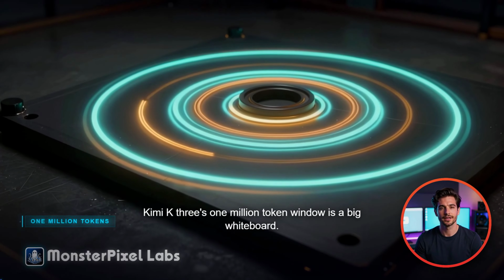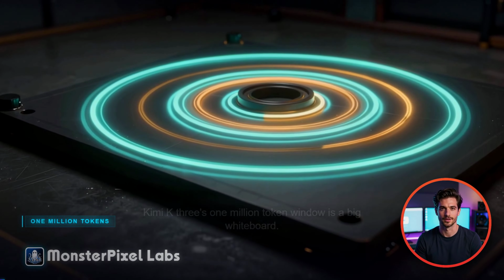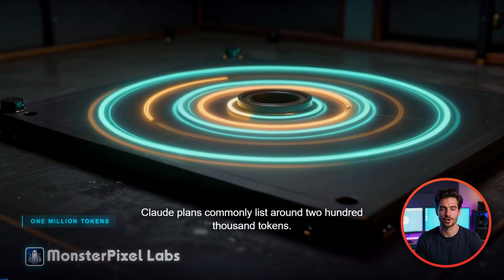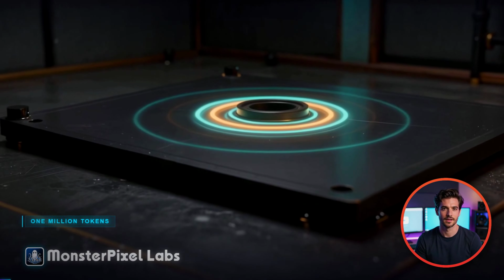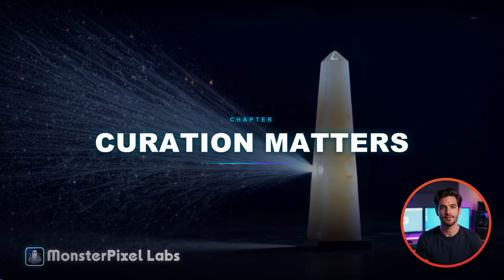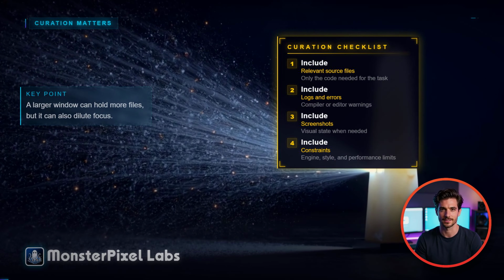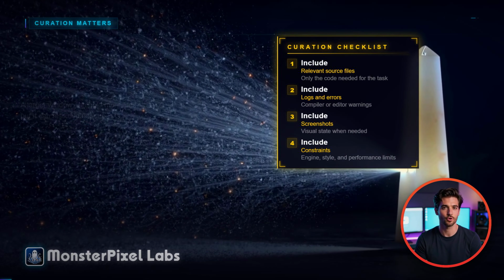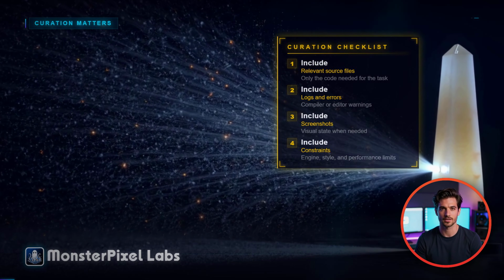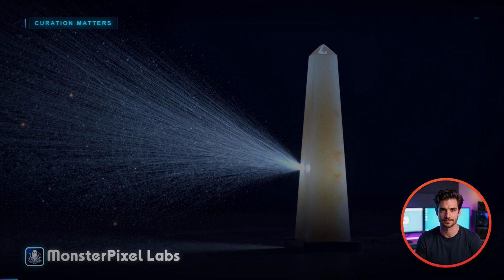Kimi K3's 1 million token window is a big whiteboard. Claude plans commonly list around 200,000 tokens. That doesn't automatically make Kimi better. A larger window can hold more files, but it can also dilute focus. The skill is still curation. Which source files, which logs, which screenshots, which constraints belong in the request.